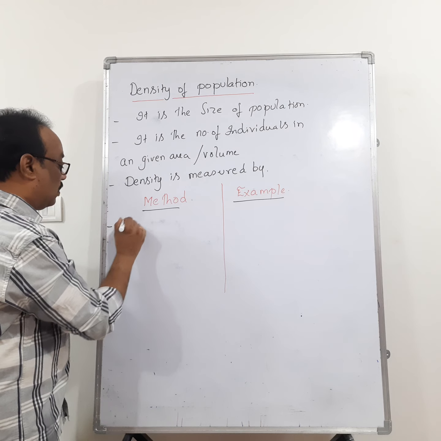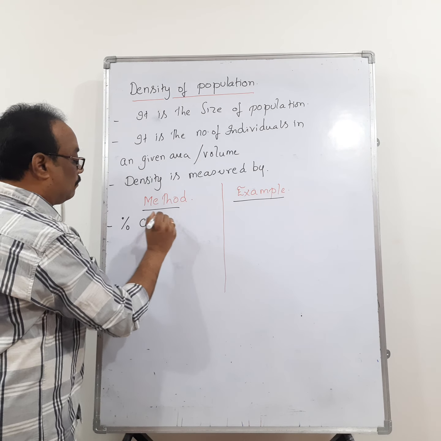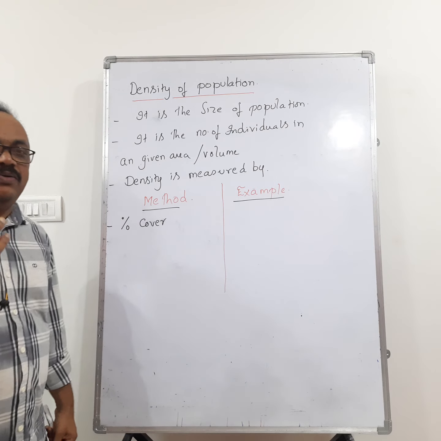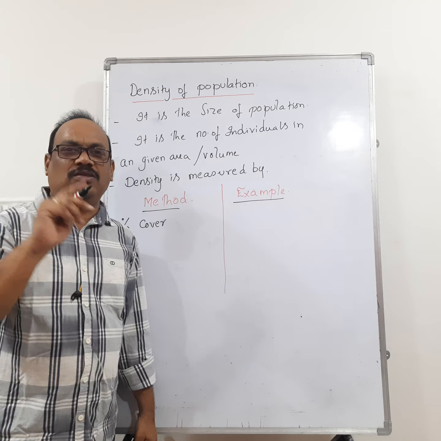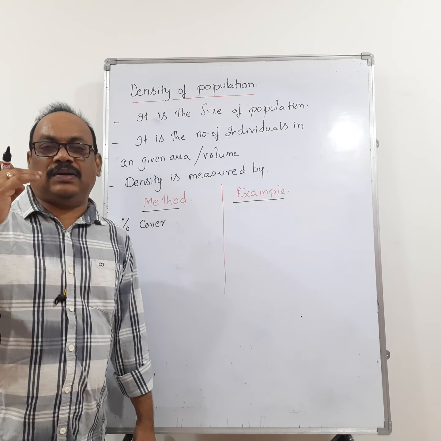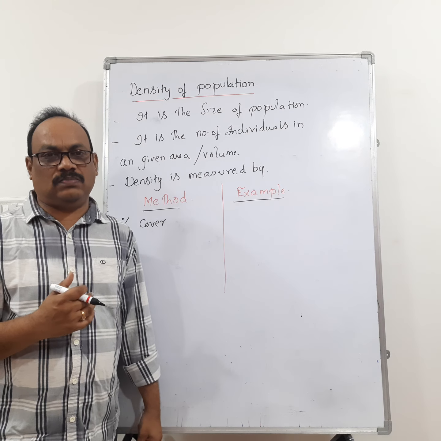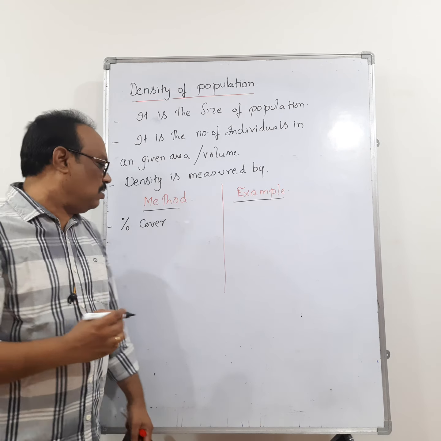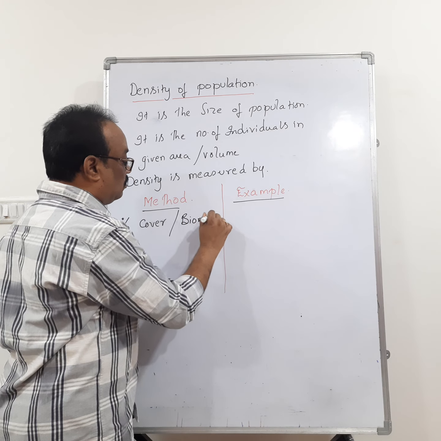The first one is percent cover. For example, you take 200 Parthenium plants and one large banyan tree. If we go for the number, then definitely the number of Parthenium plants is more. But if we see percent cover or biomass, this is also useful.